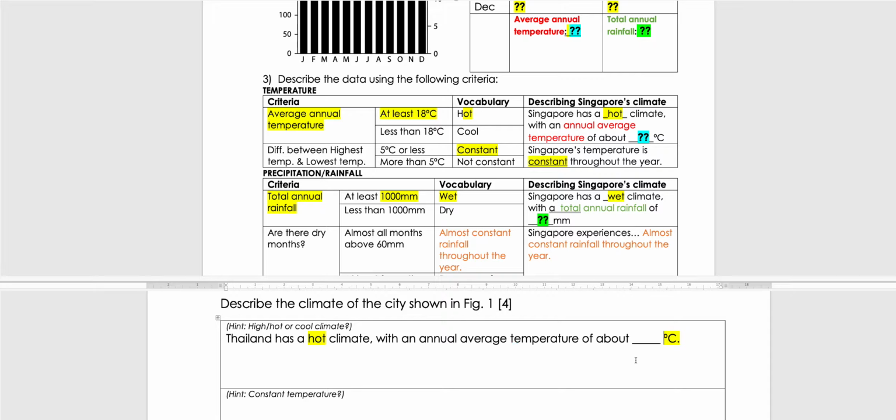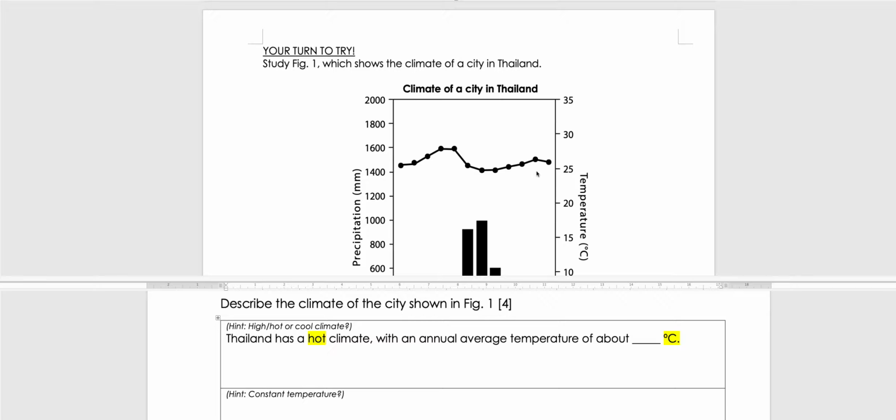Now it is fine if it differs by a few degrees Celsius, because when you read, it may not be very exact. So it's fine that a few of you have answers that are a bit different in terms of the degrees Celsius. As long as it makes sense, it's fine. We're not going to count to the point something. This is not math. As long as it is within 1 or 2 degrees Celsius, it is fine. But usually 1 degree Celsius is the limit.